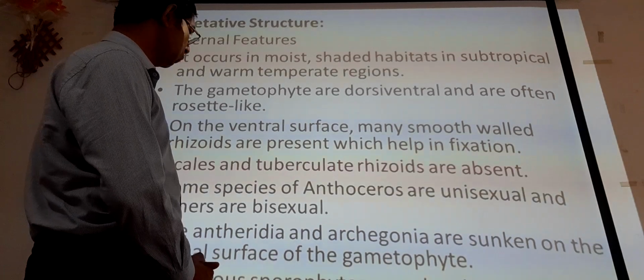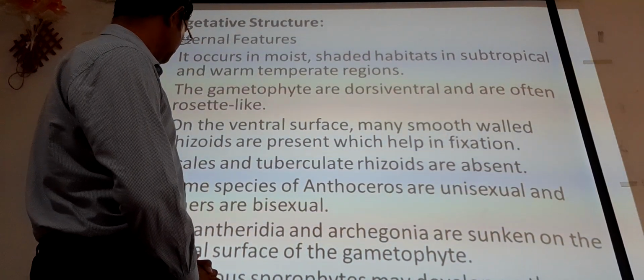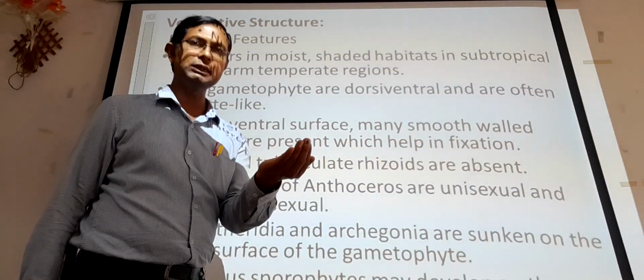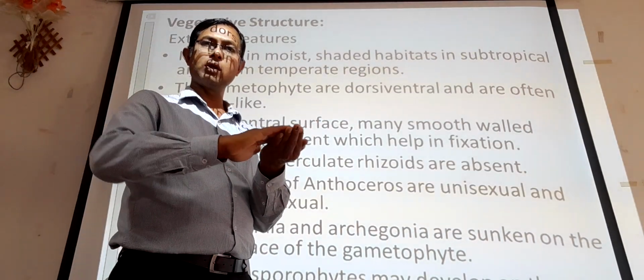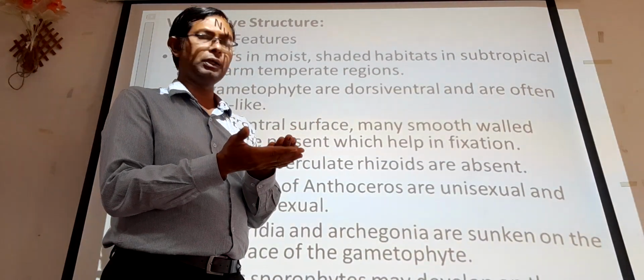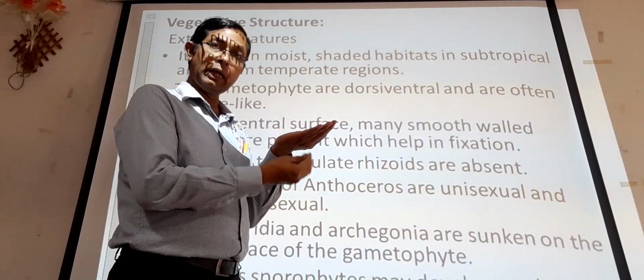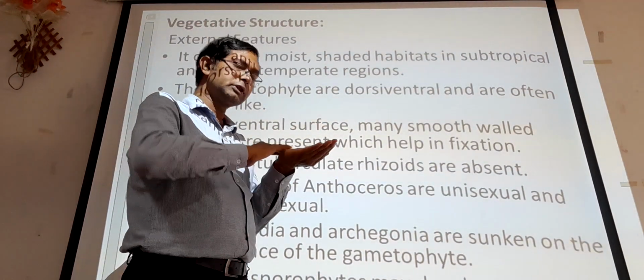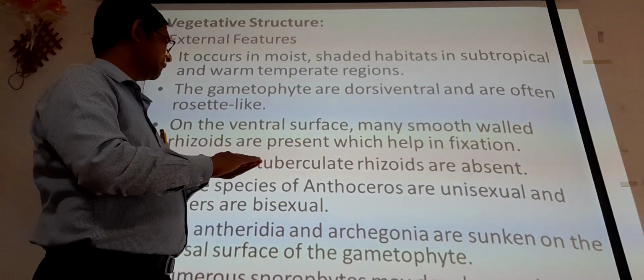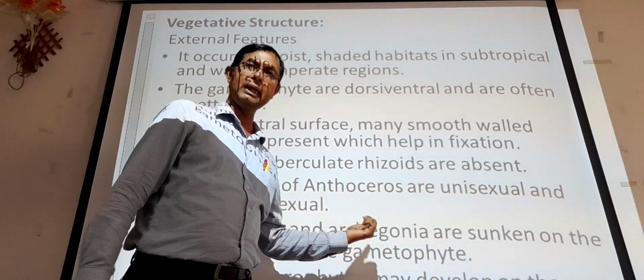Now numerous sporophytes may develop on the same gametophyte. So suppose this is the gametophyte, this is the dorsal side, and on the other hand there will be a ventral side. On the ventral side there is the presence of smooth walled rhizoids, and on the dorsal side there is a presence of Antheridia and Archegonia.